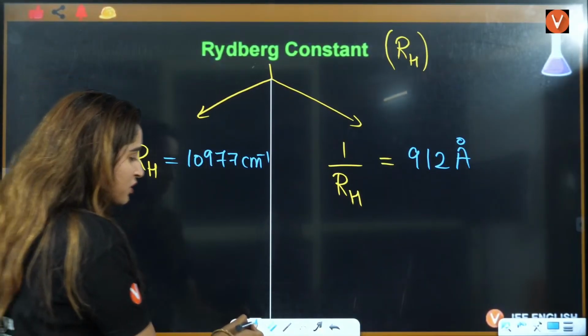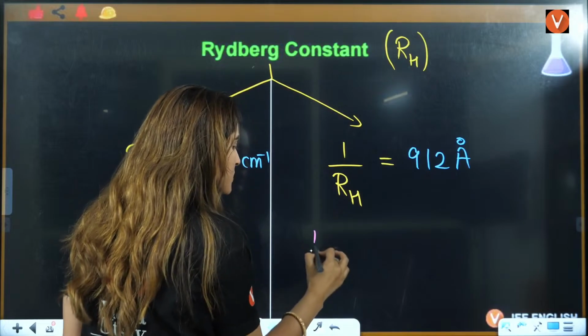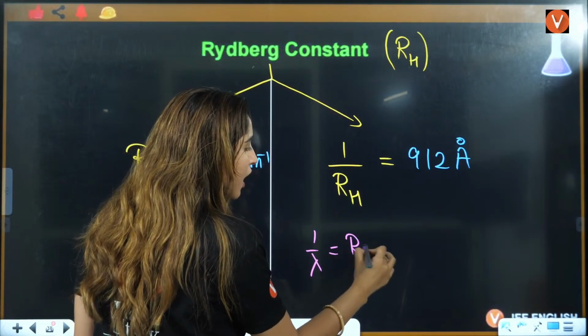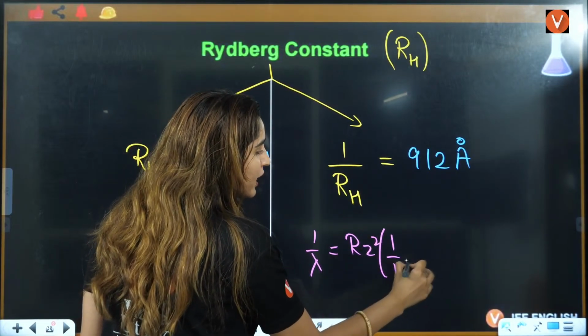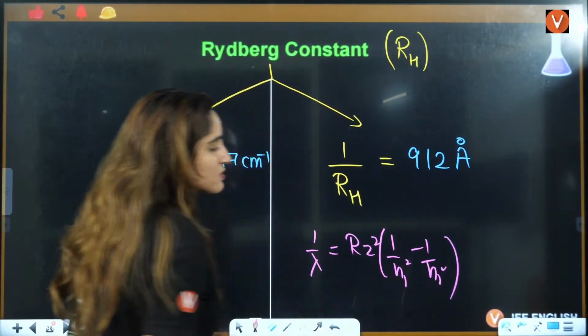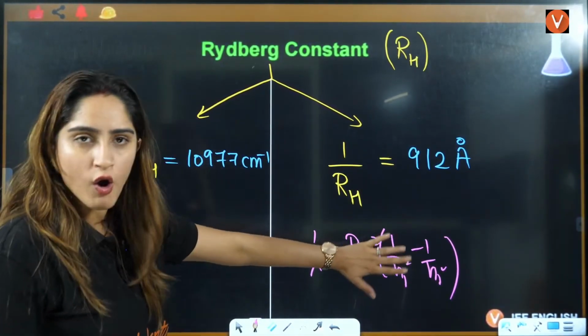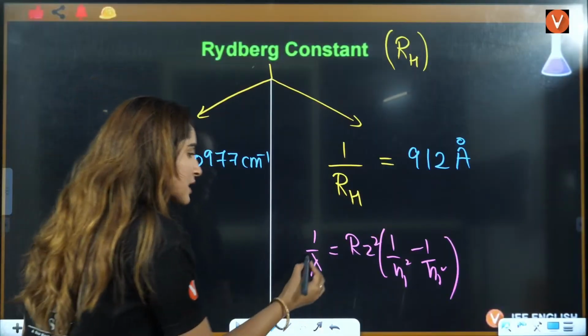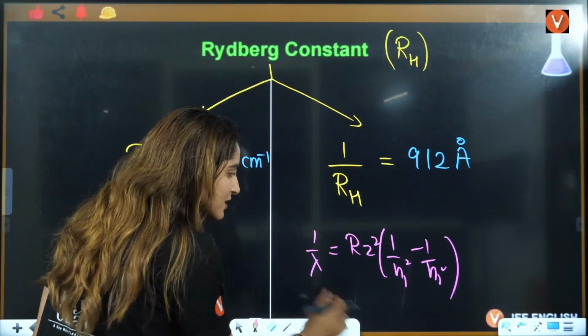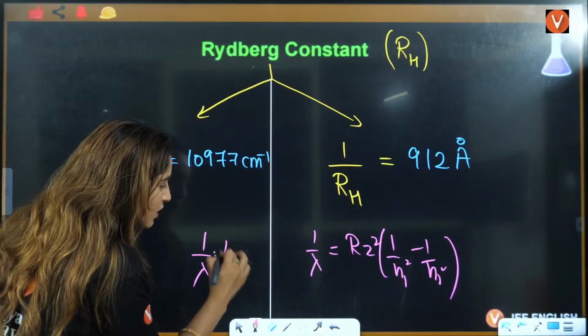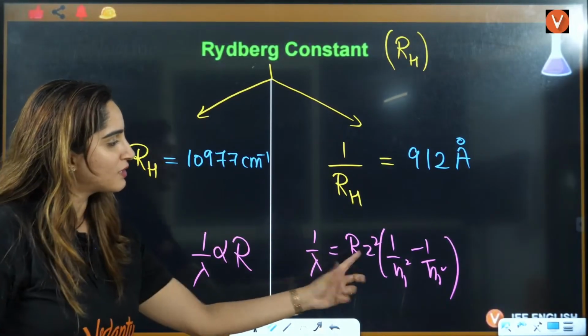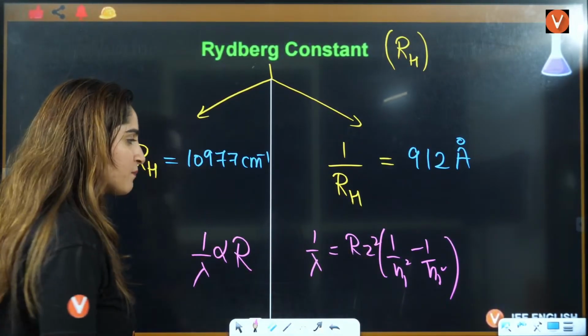So I am not able to control it, so I'll just tell you here. This is basically 1 by lambda is equal to R Z square into (1 by n1 square minus 1 by n2 square). This is the Rydberg equation. Ignore everything else. Just remember that in this equation, lambda is inversely proportional to Rydberg. Can you see that? The rest of the things we will study.